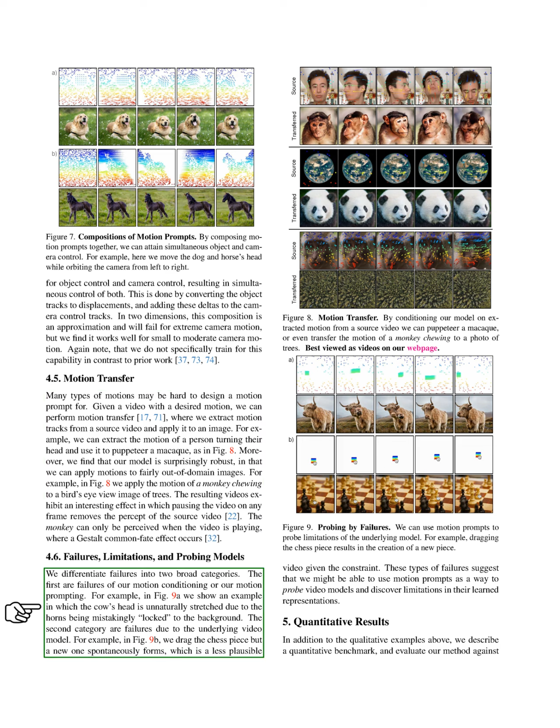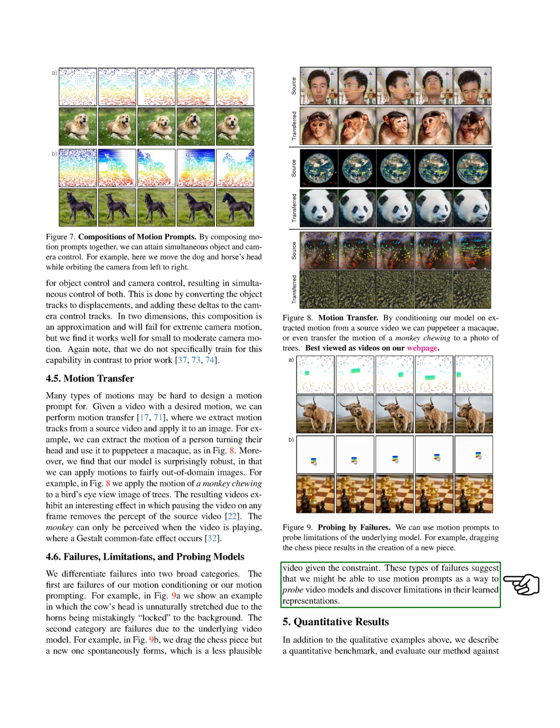We categorize failures into 2 main types. The first type involves issues with our motion conditioning or prompting, such as when a cow's head appears unnaturally stretched because its horns are mistakenly locked to the background. The second type stems from limitations in the underlying video model, like when dragging a chess piece results in a new one appearing unexpectedly. These failures suggest that motion prompts could help us probe video models and identify their limitations.